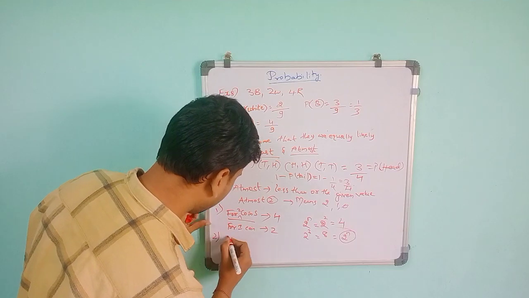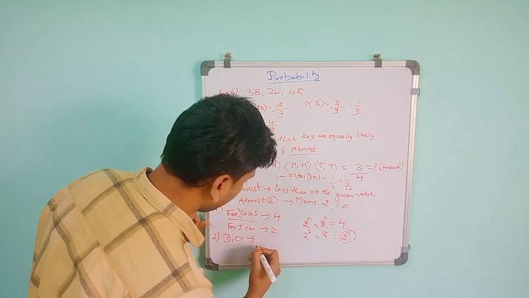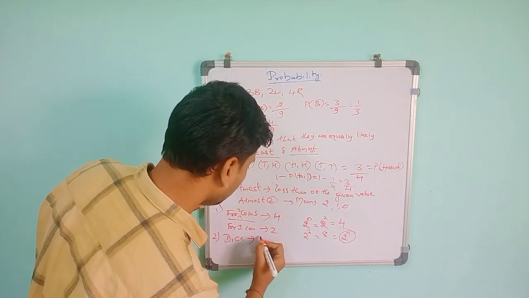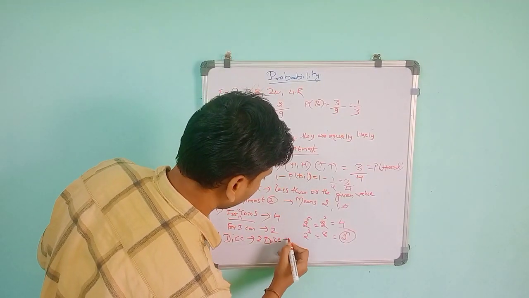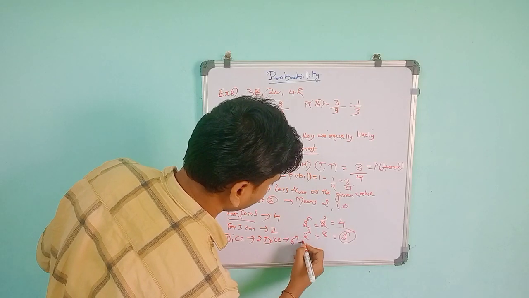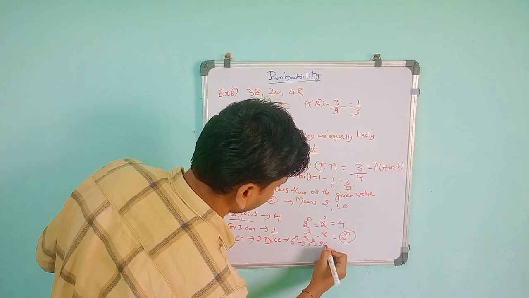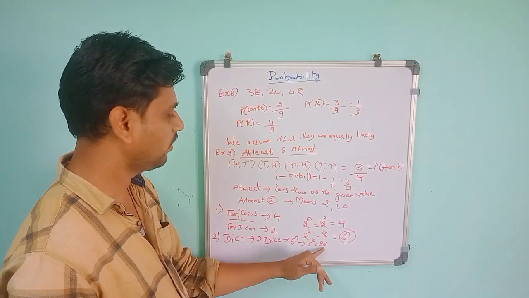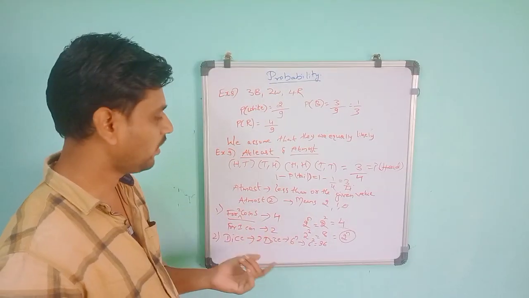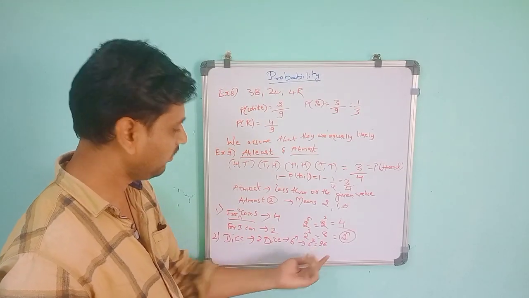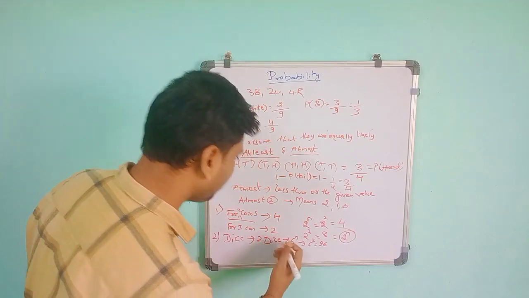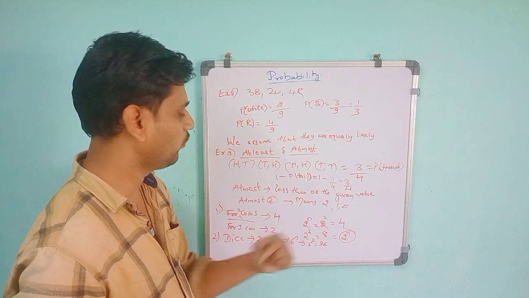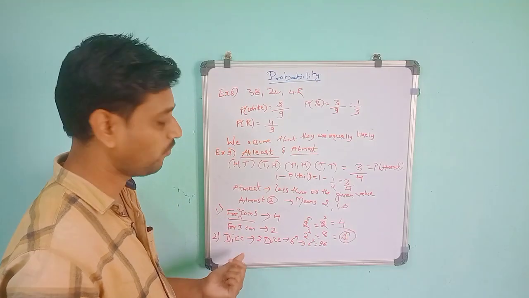Like that for dice also, for one die the possible outcomes are 6. If you take 2 dice, it will be 6 raised to n, that is 6 raised to 2, which is 36. So we get 36 possible outcomes. In the next class I will discuss how 36 possibilities come, 1-1, 1-2, like that. So dice are also based on 6 raised to n, just as coins are based on 2 raised to n.